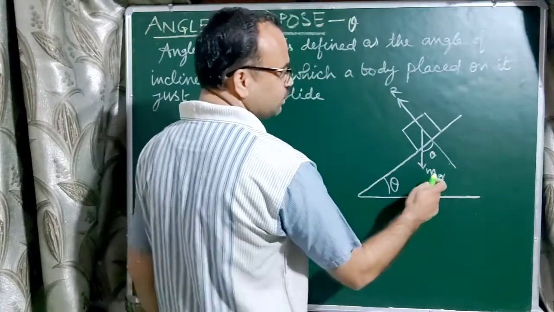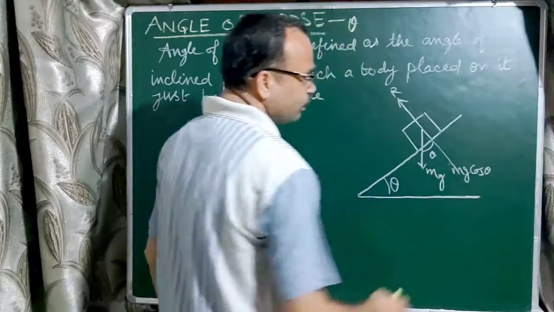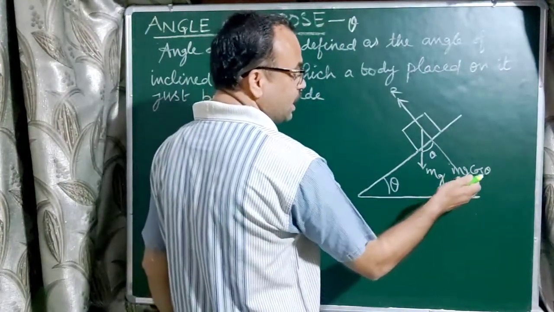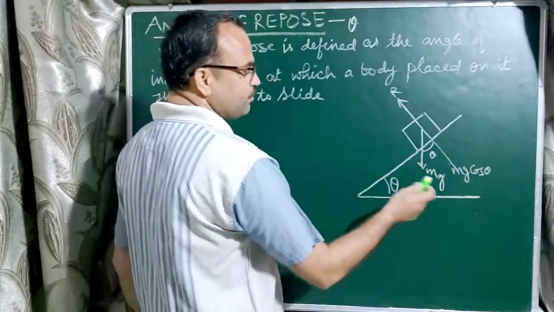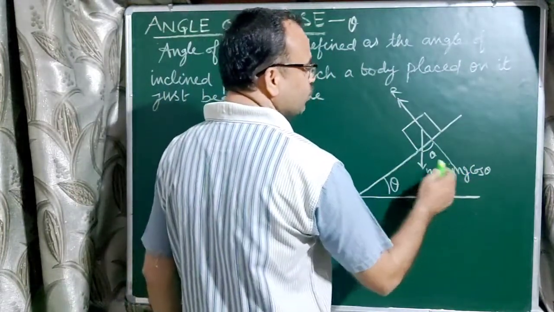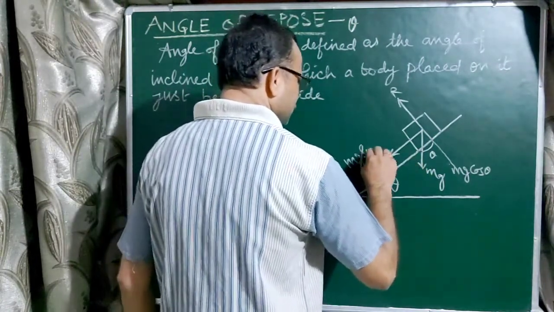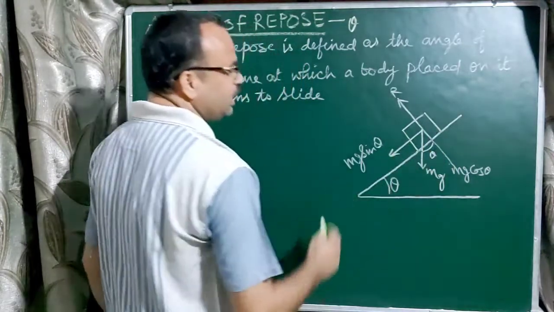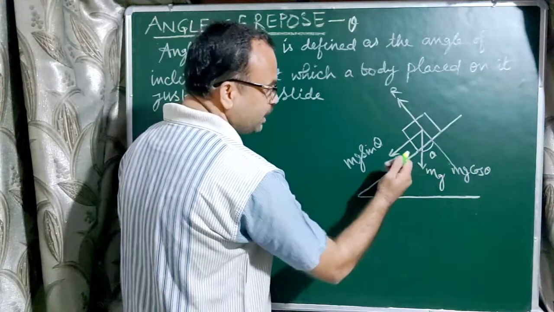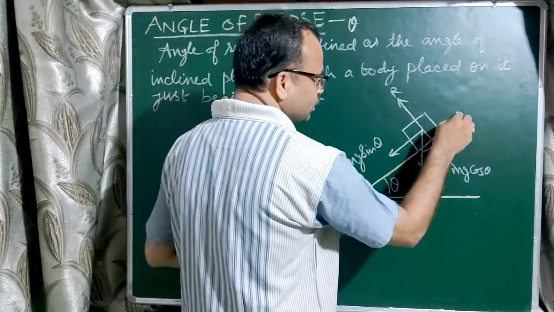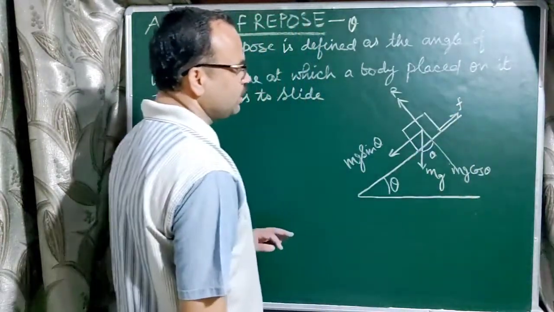On resolving this weight, the component will be in this direction, because it always makes the angle theta from that line. So in this direction the component will be mg cos theta, and the component mg sin theta will be along the inclined plane in downward direction. As the body tends to move downward, the frictional force F comes into play in a direction opposite to the motion of the body.